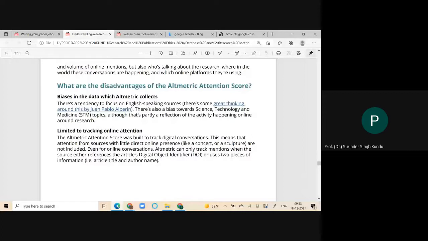Suppose my paper is not online and has no DOI, digital object identifier, which is the address of that paper available in the online domain, like the IP address of a device which is connected online. If the same paper has no online accessibility, or I have not used the internet, that kind of paper and those citations will not be mentioned.